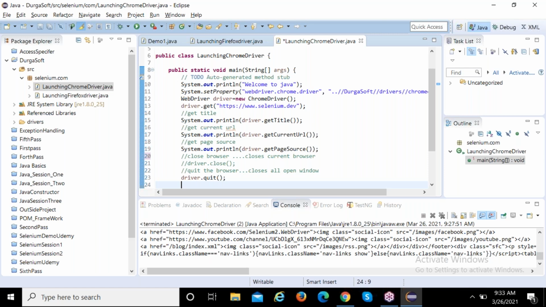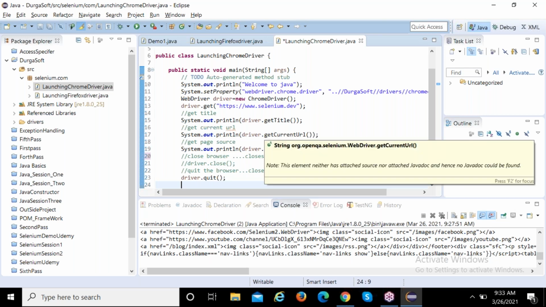So what are the commands, guys? Get, and what is the next command? Get current URL. This you can understand very easily. What is the current URL? We got the HTTPS output, right? If you want to check the output from automation, what do we need to do? You need to write get current URL. Okay.